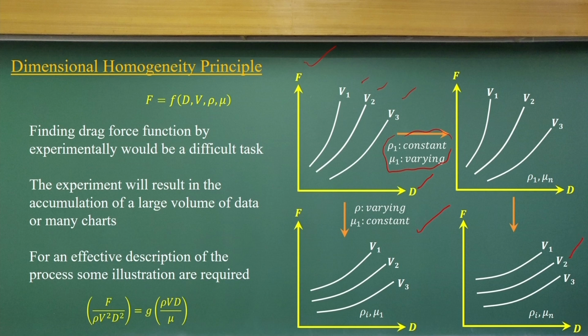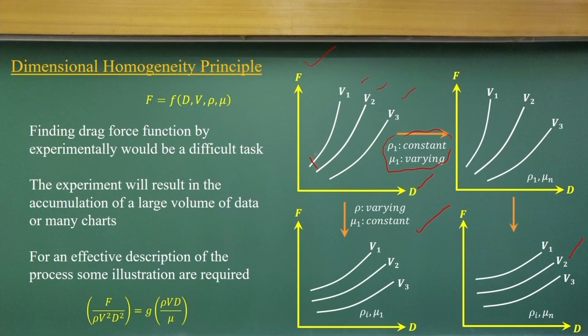To get a function, I will keep 2 parameters fixed and run a series of experiments. Let it be 10 experiments to get a curve. For the 3 independent variables, I will do 10 into 10 into 10 into 10. That will come out to be 1000 experiments. So if it is 1000 experiments, then it is too expensive for us.